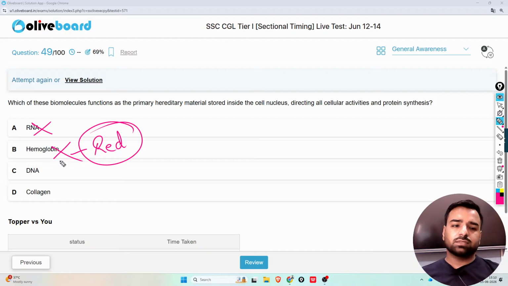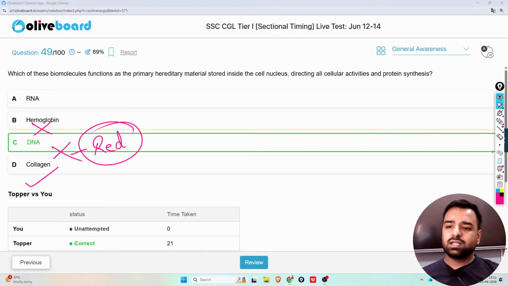If its quantity is less than 14 in a male, the male is considered anemic. Similarly, if in females it's less than 12%, the female will be considered anemic. DNA, that is deoxyribonucleic acid, that's absolutely right. So DNA functions as the primary hereditary material stored inside the cell nucleus, directing all cellular activities and protein synthesis. So we'll go with option C, DNA, as the correct answer.